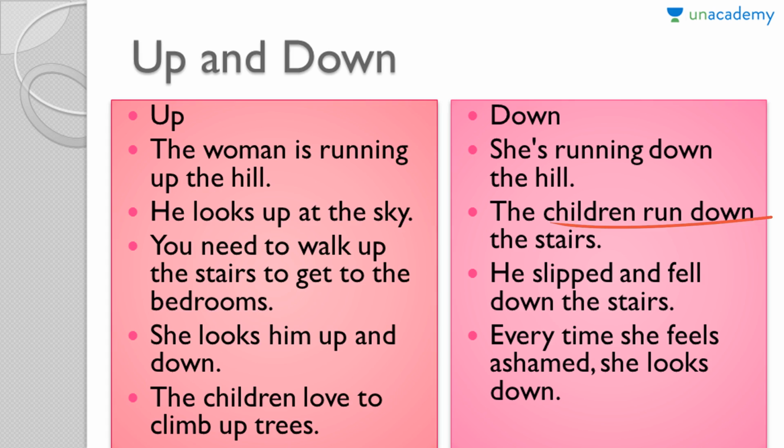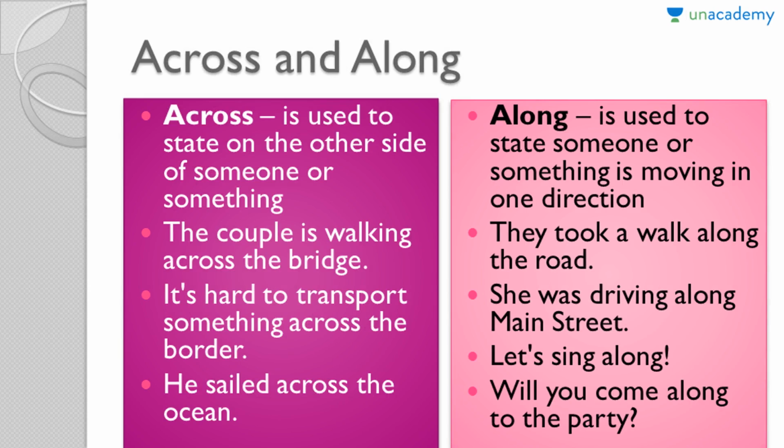The children run down the stairs. If we compare these two examples, the movement is exactly opposite. He slipped and fell down the stairs. Again, the movement is exactly opposite of up. Every time she feels ashamed, she looks down. Again, the movement of her head bends and she looks down. So this movement is being described by this preposition.